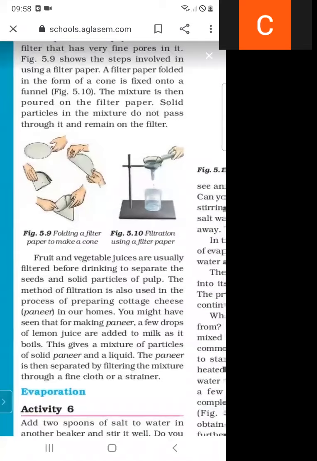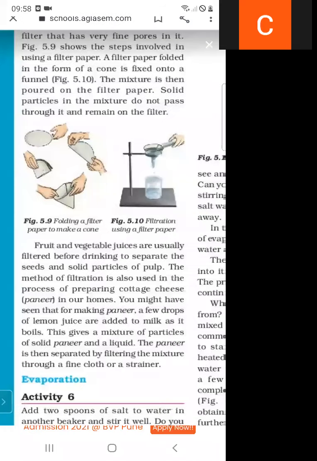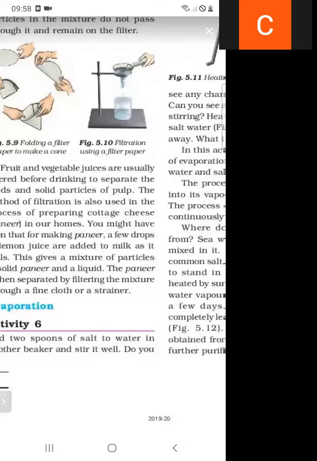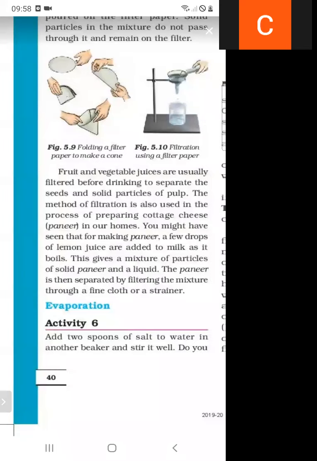Then the impurities are left in this funnel containing the filter paper. We use the process of filtration for separating vegetable juice from pulp before drinking it, and for separating paneer from the water. So this is the filtration process, and the next process is evaporation.